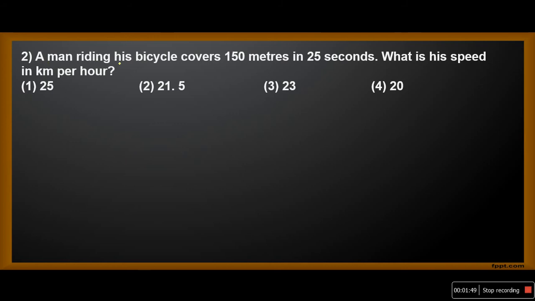A man riding his bicycle covers 150 meters in 25 seconds. What is his speed in kilometer per hour? Now we know that 1 kmph equals 5 by 18 meter per second. So 1 meter per second equals 18 by 5 kilometer per hour. Now here he's asking us to find the speed.